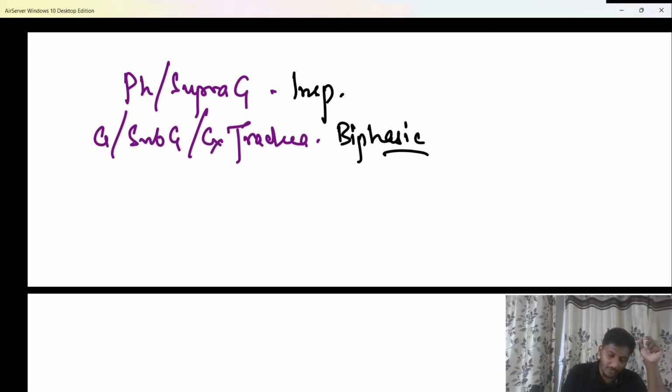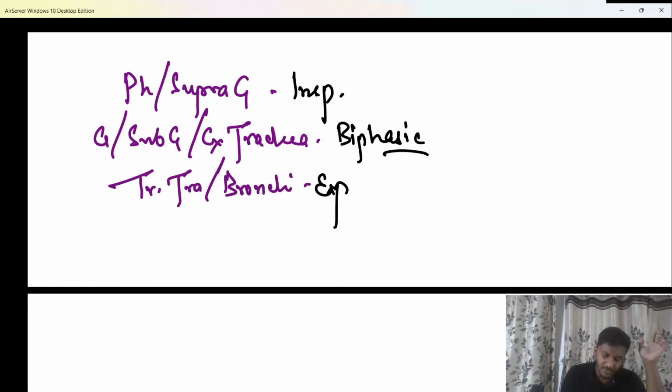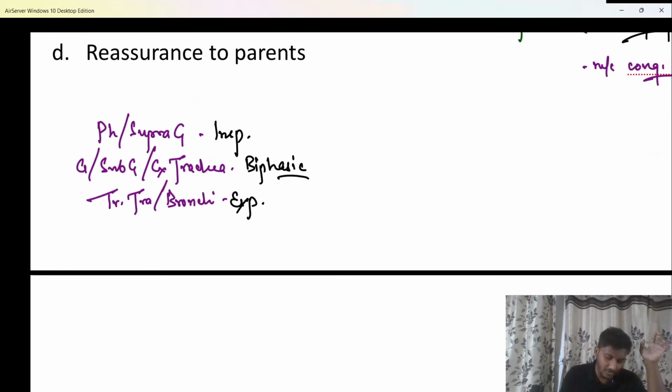And third important, if there is any obstruction in the thoracic trachea or the bronchi, the patient is going to have an expiratory stridor that is only heard during expiration. That is important to be remembered, beta, do remember this.